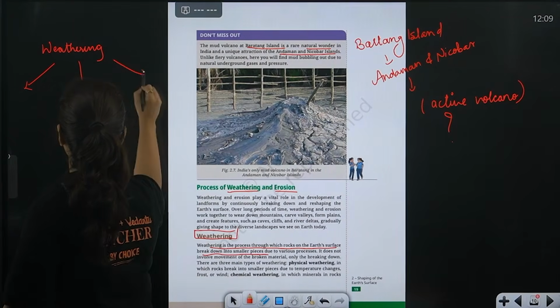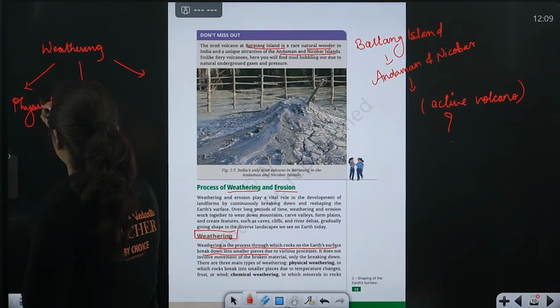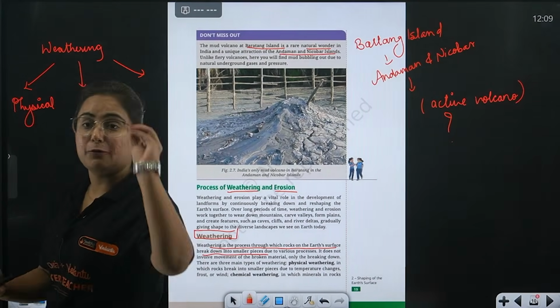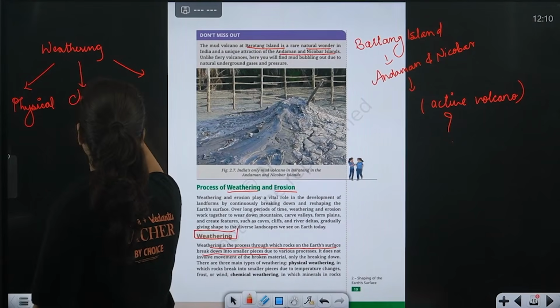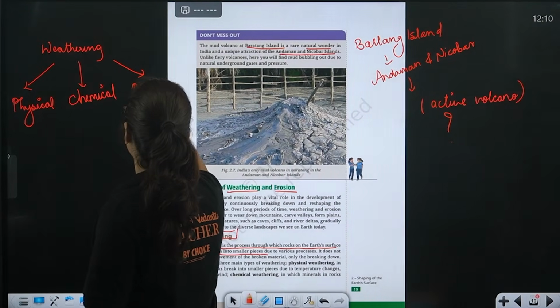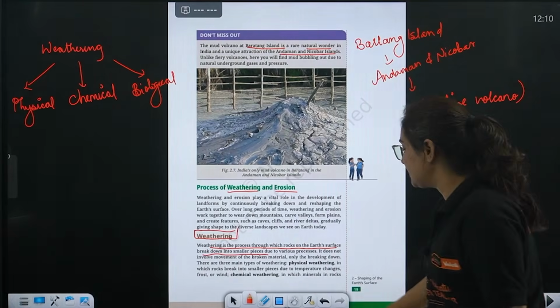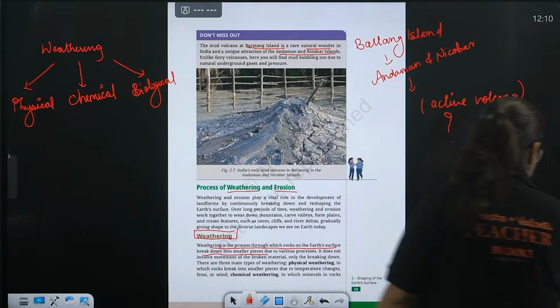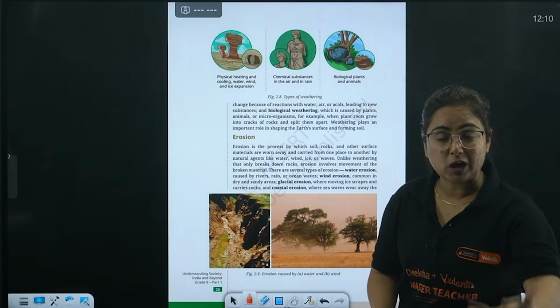There are three types of weathering processes. The first one is physical weathering. The second one is chemical weathering. And the third one is biological weathering. Now, what are these, beta? When I talk about physical weathering, pay attention. It is due to physical features like wind and water.